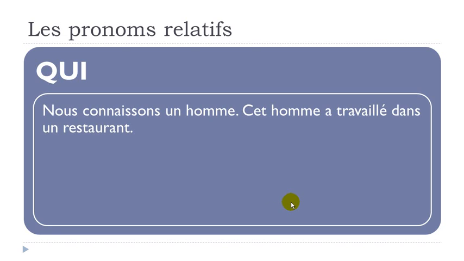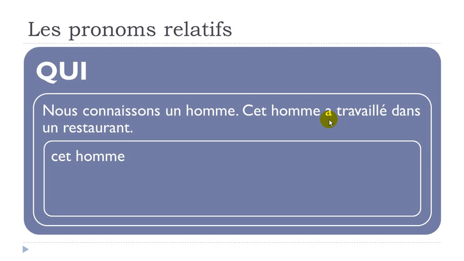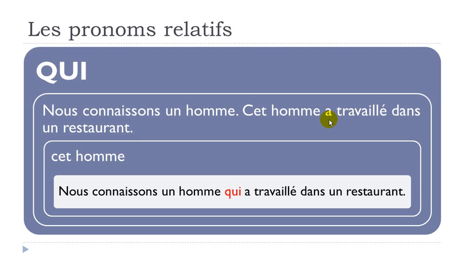Let's see now the same sentence. Nous connaissons un homme. But then here, if you look, cet homme a travaillé dans un restaurant. So here we've got the passé composé form. You remember, you put avoir first and then you put here your participe passé form. So of course, cet homme, we would like to avoid repeating this one. So we'll get this sentence. Nous connaissons un homme qui a travaillé dans un restaurant.